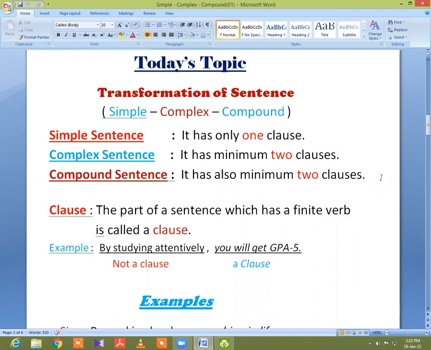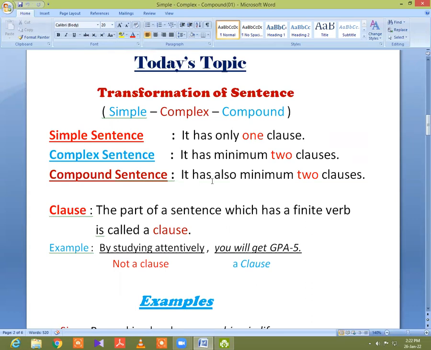At first, you know that sentences are three kinds according to the structure of it. So, a simple sentence, complex sentence, and compound sentence. A simple sentence has only one clause, and a complex sentence has minimum two clauses, and a compound sentence also has minimum two clauses.